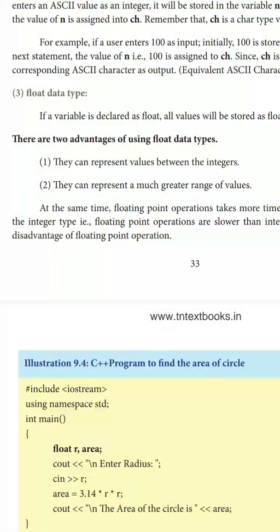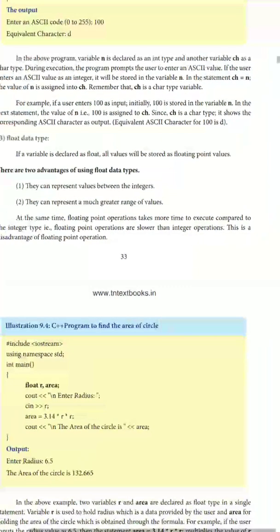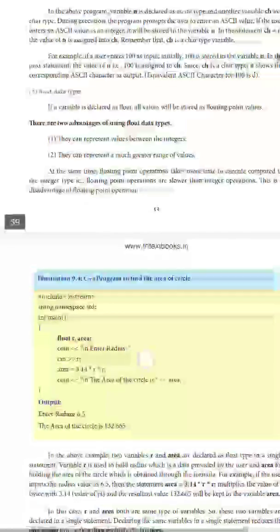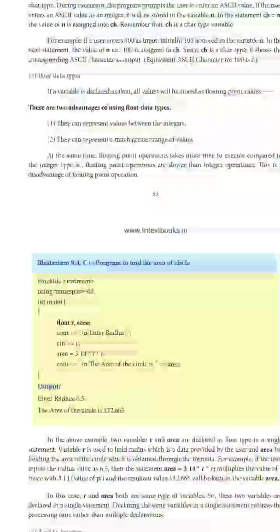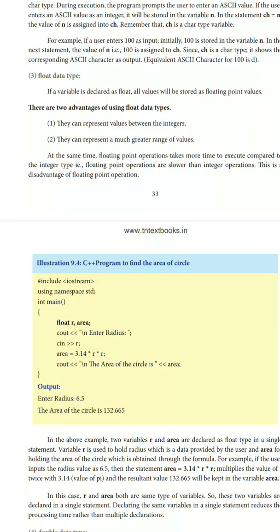Next is the float data type. This is only for decimal floating point values. If you are using values like 3.14 or 1.141, these kinds of values can be used in the float data type. They can represent values between integers, from 1 to 2, like 1.1, 1.2, 1.3, 1.4.